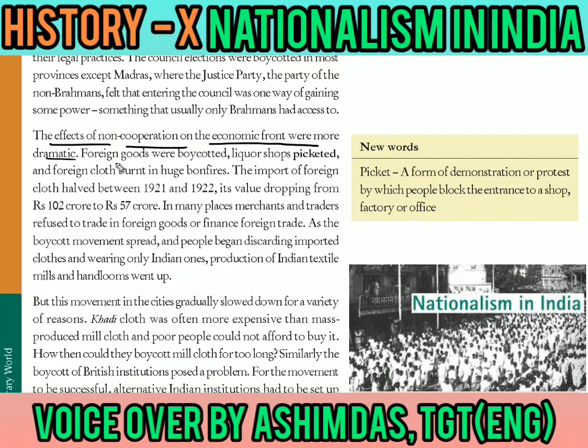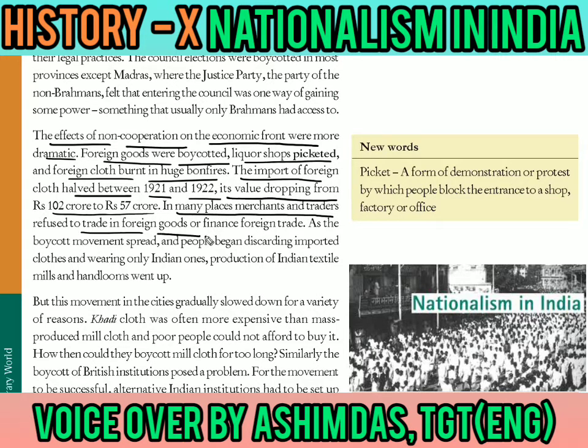Now the foreign goods were boycotted, the liquor shops were picketed, and foreign clothes were burnt in huge bonfires, and the import of the foreign cloth halved between 1921 and 22, its value dropping from rupees 102 crore to rupees 57 crore only. And in many places, merchants and traders refused to trade in foreign goods and finance the foreign trade. As the boycott movement spread, the people began discarding imported clothes and wearing only the Indian ones, and production of the Indian textile mills and handlooms went up.